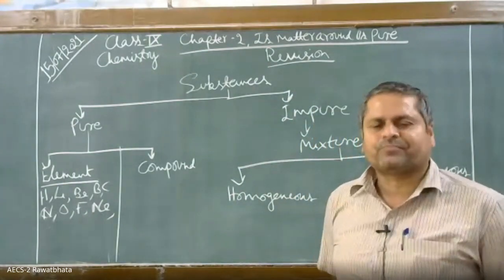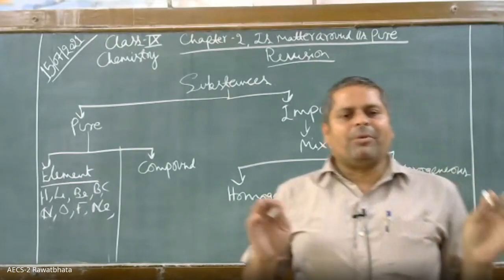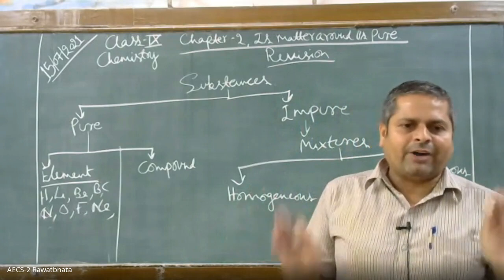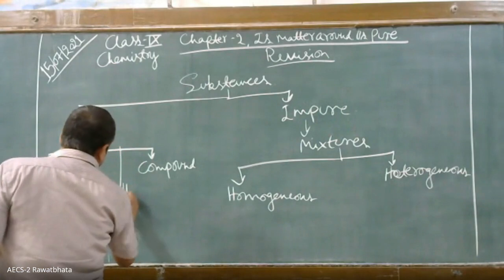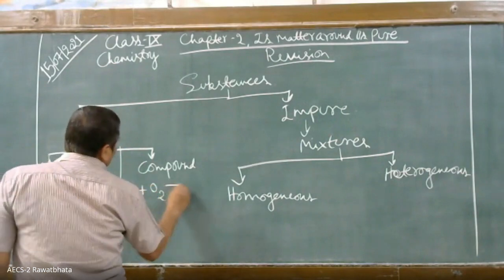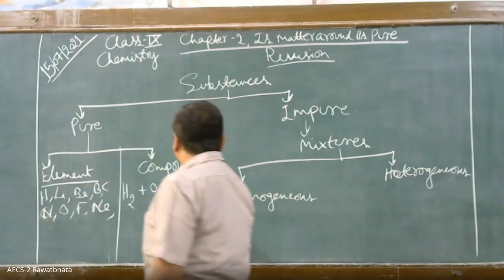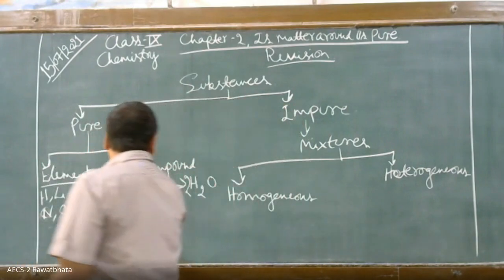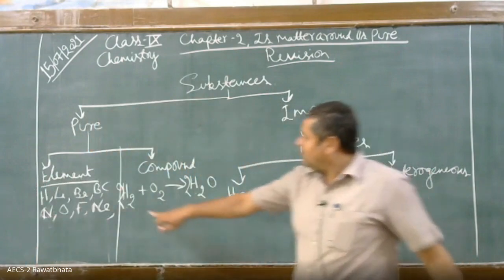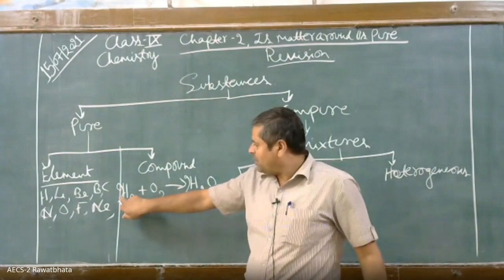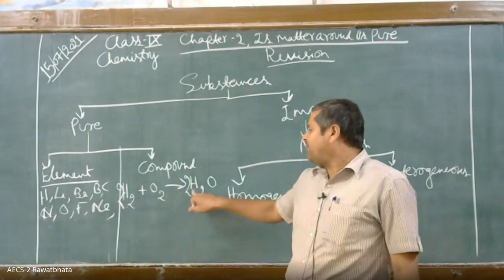For example, the simplest example of a compound is the formation of water when hydrogen and oxygen combine in a fixed proportion. How do they combine? H2 plus O2, they form H2O. Now, this is two molecules of hydrogen plus one molecule of oxygen, they get two molecules of water. Okay, children?